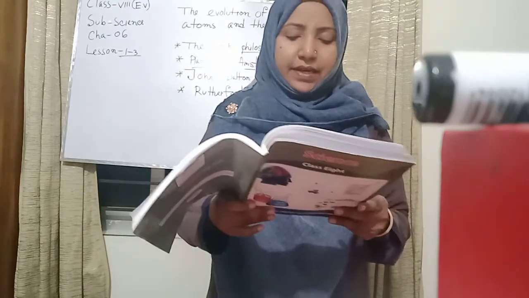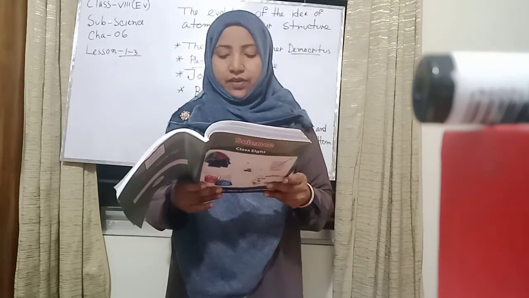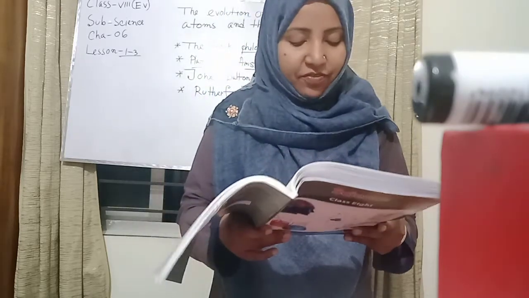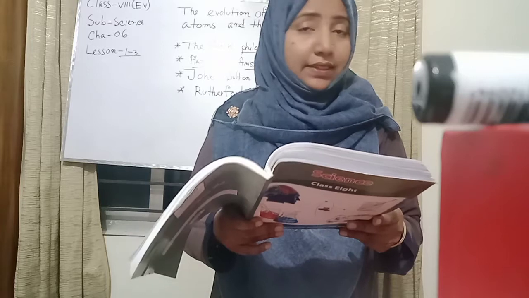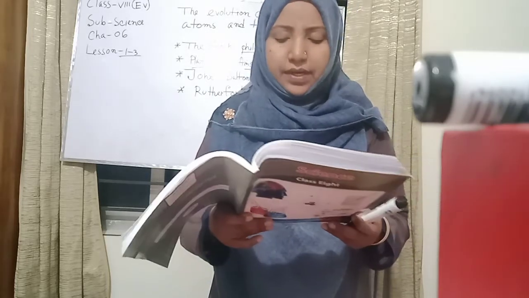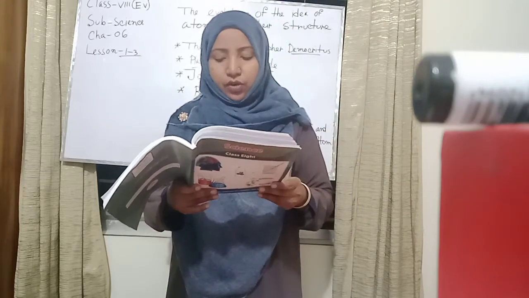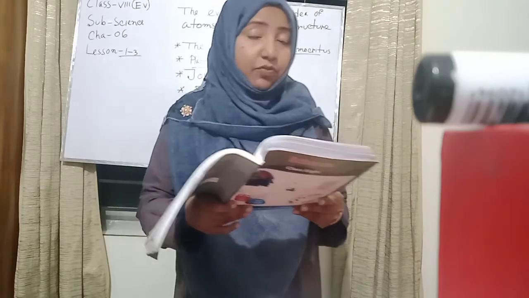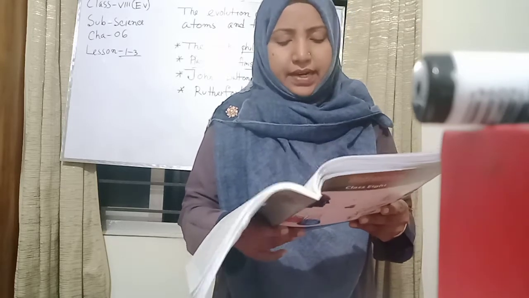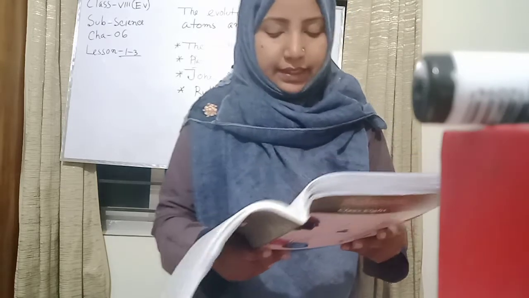About the teeny particles, different scientists and philosophers have expressed different opinions. First, the Greek philosopher, please everyone underline this line. The Greek philosopher Democritus put forward for the first time in 400 BC the idea that all matter is formed by teeny particles.